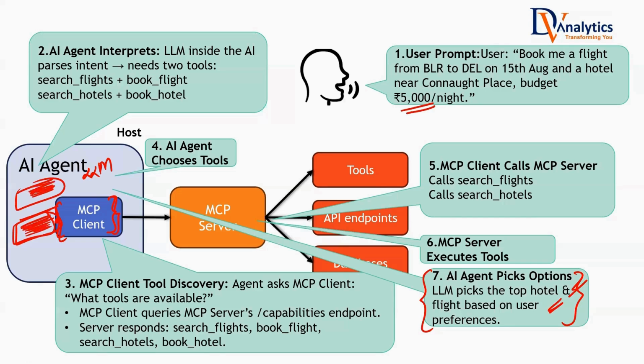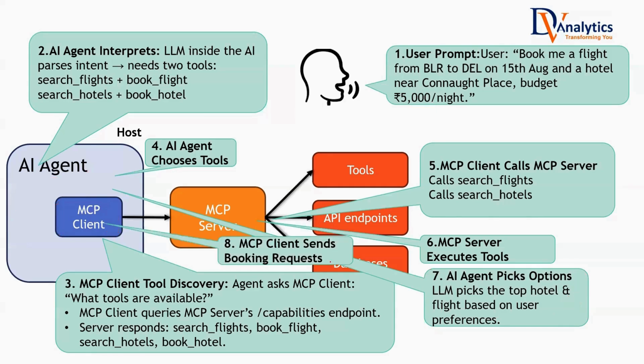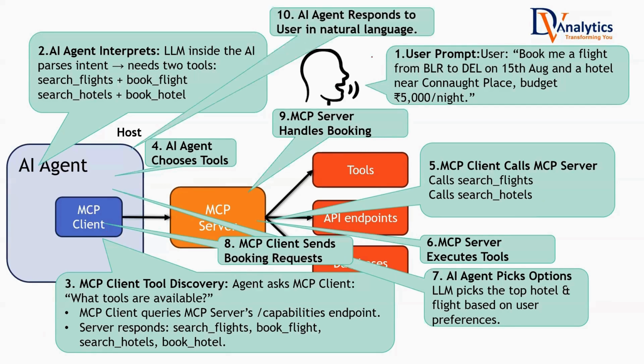It will try to pick the flight that is from Bangalore to Delhi at a particular price and send it to MCP client. Then the MCP client sends the booking request to MCP server. We are nearing almost the completion of this whole task. The MCP server, finally, handles the bookings. Once it handles the bookings, it will give it back to AI agent. The AI agent will tell the user that we have just booked your flight.